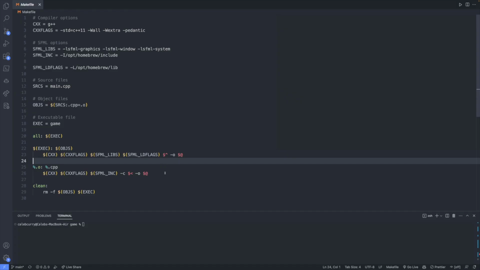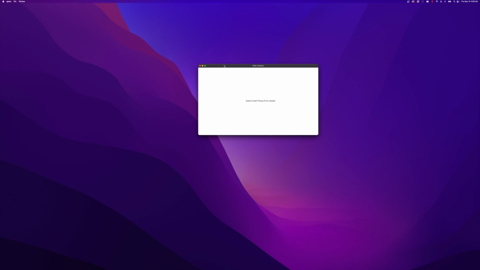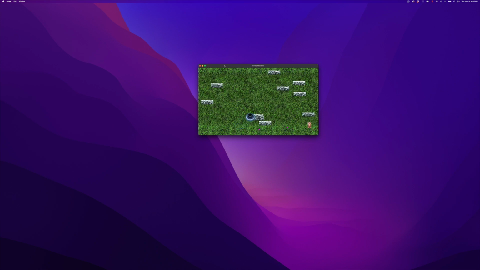The first thing I did was generate a Makefile. This summarizes all of your different compile commands and allows you to easily rebuild your software. This would allow me to easily execute the game by saying make and ./game. And then we would have our game show up over here. It died already. It's a pretty hard game.